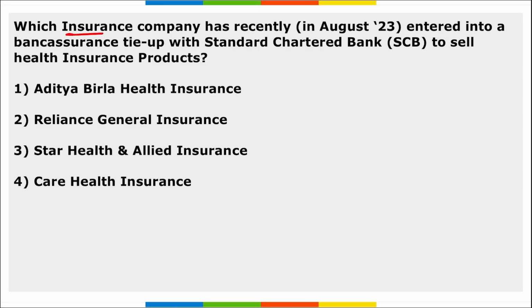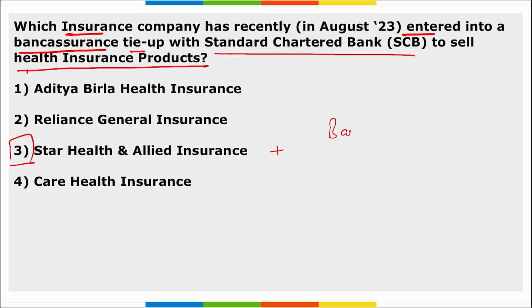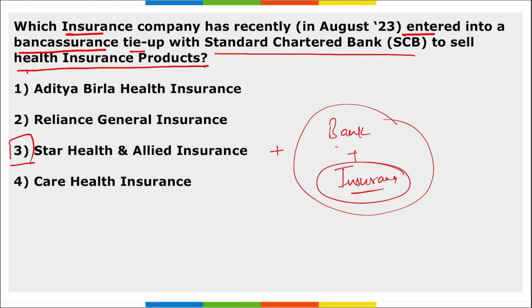Next, which insurance company recently entered into a bancassurance tie-up with Standard Chartered Bank to sell health insurance products? It is Star Health and Allied Insurance. They recently entered into a bancassurance. What is bancassurance? When an insurance company and a bank tie up together, the insurance company will be selling their insurance products to the customers of the bank. That is your bancassurance. Correct?